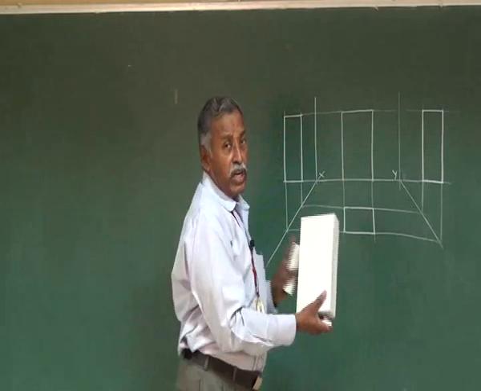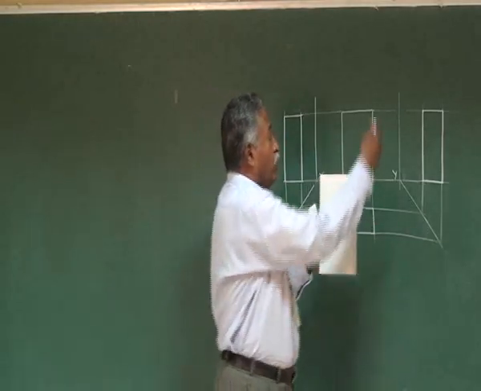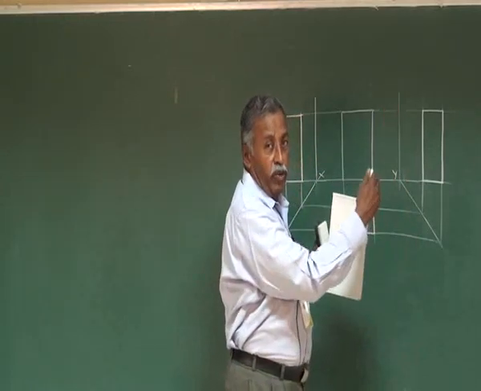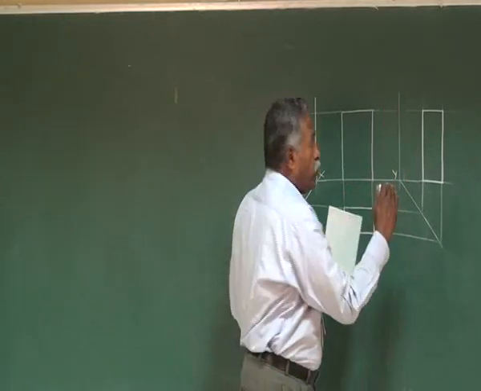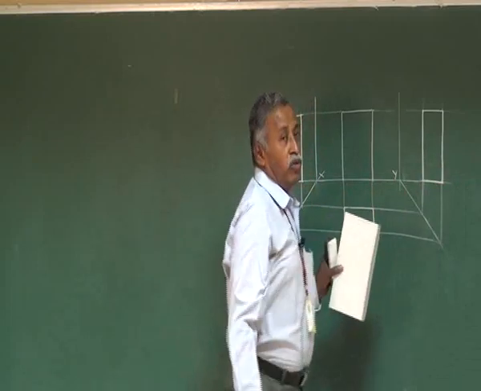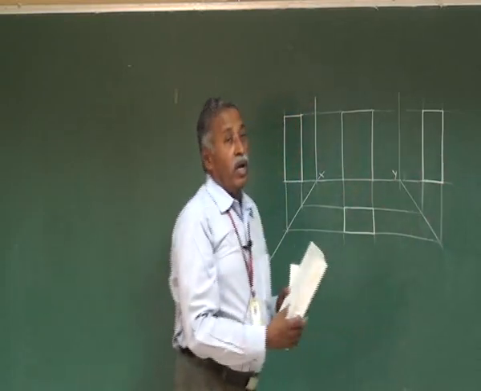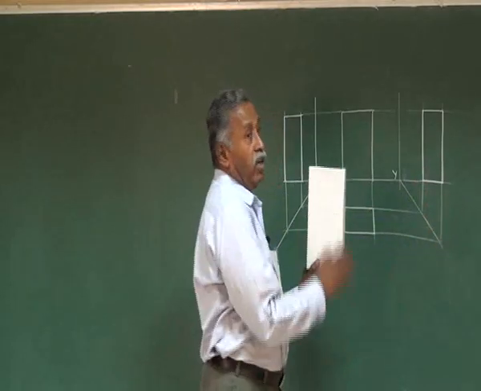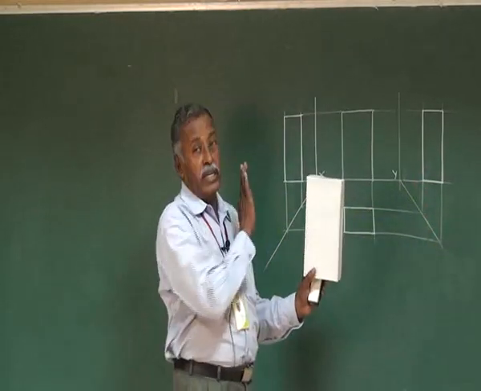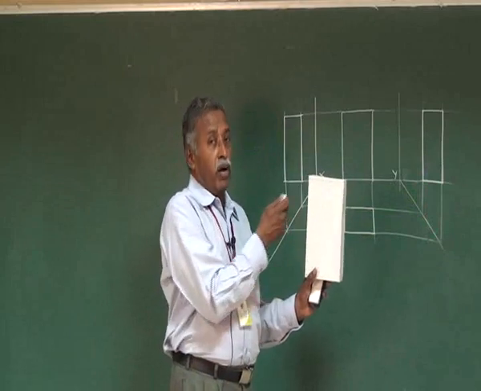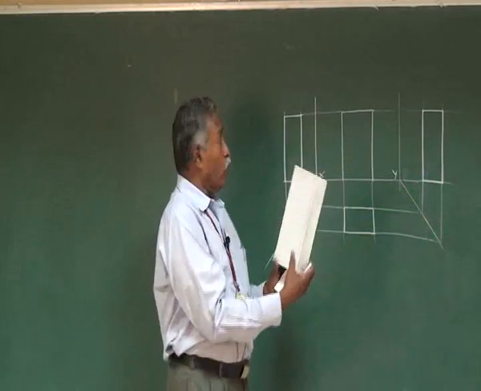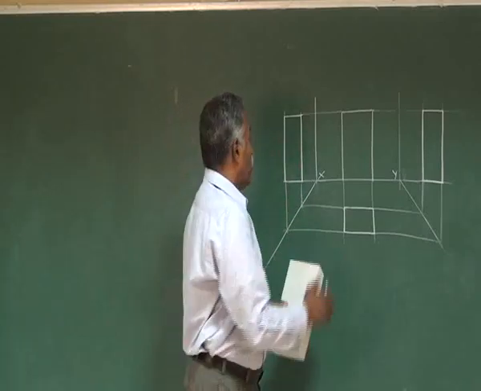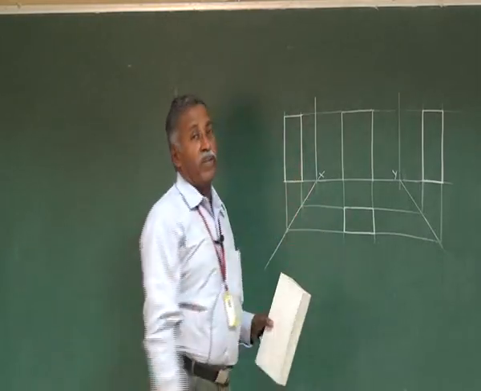Now we are observing from the left hand side and getting the view in the profile plane, rotate by 90 degrees and keep it here. So this is the left hand side view. And for getting the right hand side view, you observe from the right hand side, the object is here, you get the view in this profile plane, rotate by 90 degrees and keep it in line with this. So your right hand side view comes to the left of the front view.